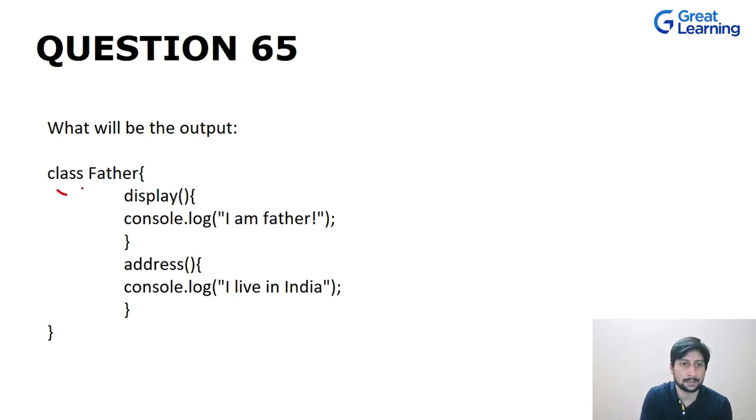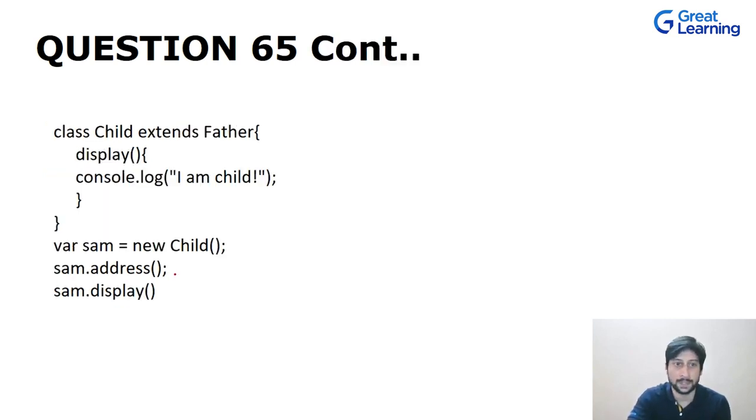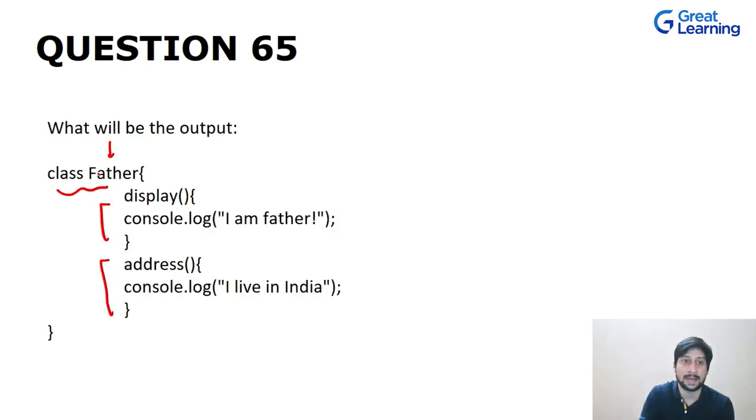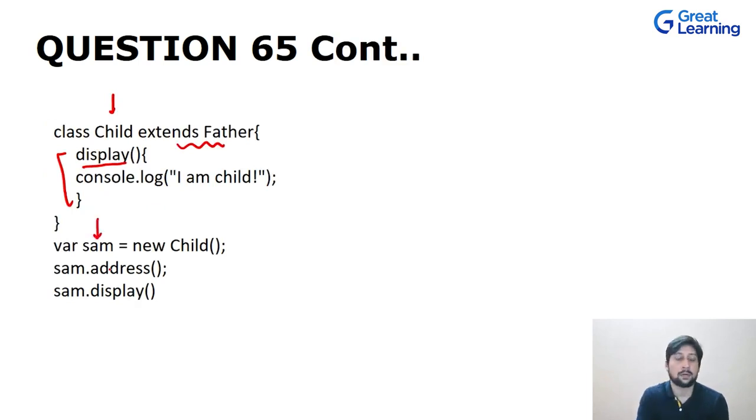Here we have a class Father, and in that class we have 2 methods: a display method and an address method. Now we have another class, Child, which extends Father. In this child class we again have the display method with the same signature as we have in the parent. Now we have this sam object over here, right?